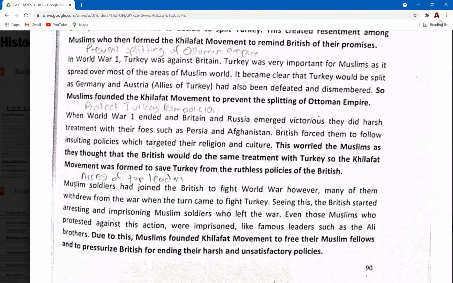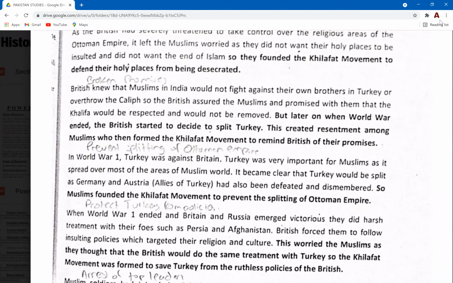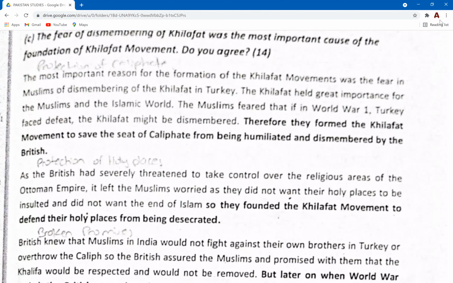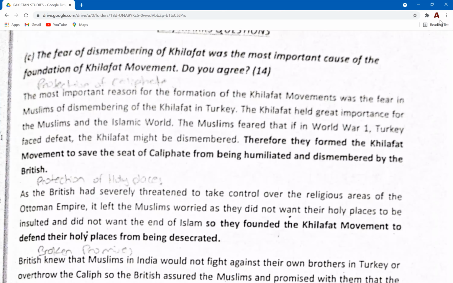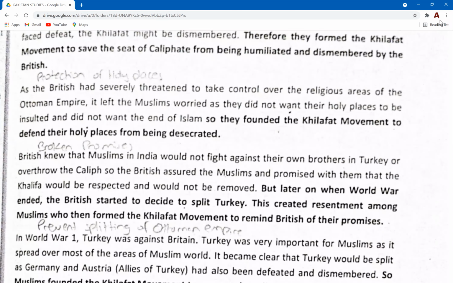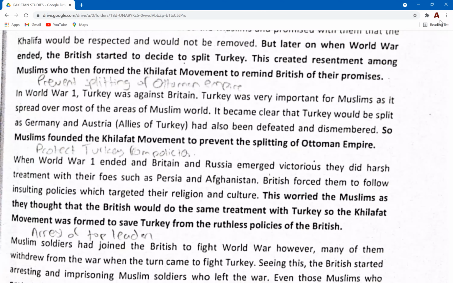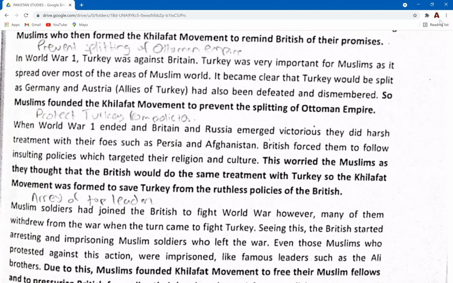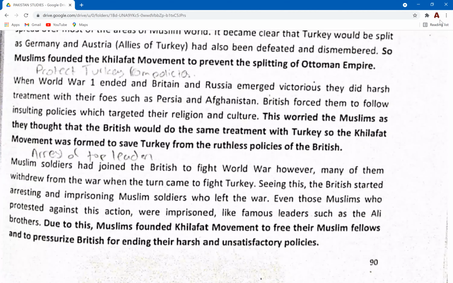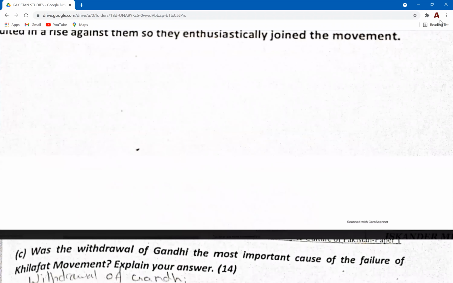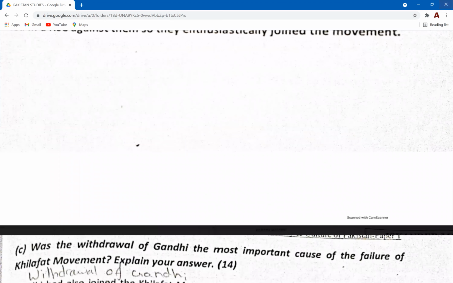All right. So in the previous lecture, we talked about the formation of the Khilafat movement and the reasons for its formation. I'm going to go over these reasons one by one: the protection of the caliphate, protection of holy places, reminding the British of their promises, protection against the splitting of the Ottoman Empire and of Turkey from British policies, the arrest of their leaders such as the Ali brothers, and obviously the Indians wanted to showcase their resentment of the reforms introduced before 1920. So a lot of incidents took place as part of this Khilafat movement.